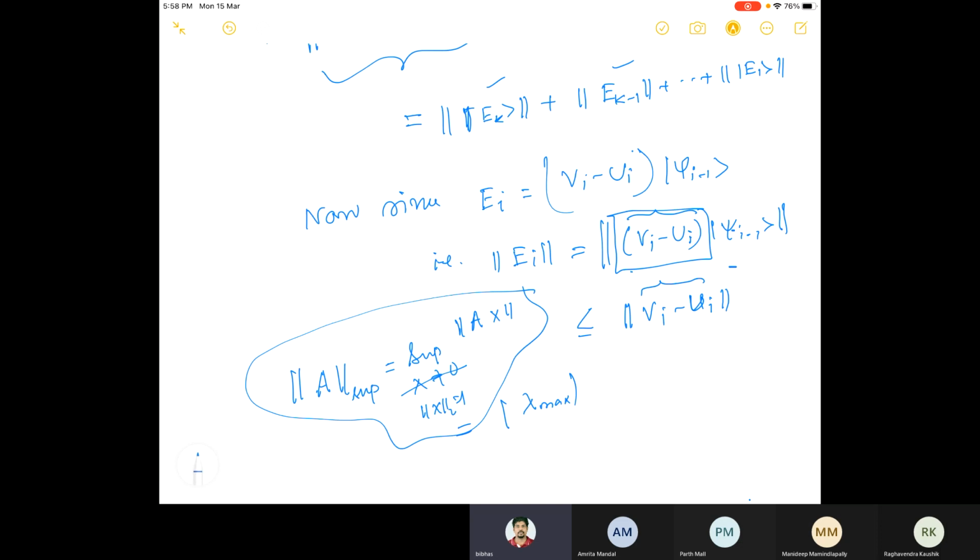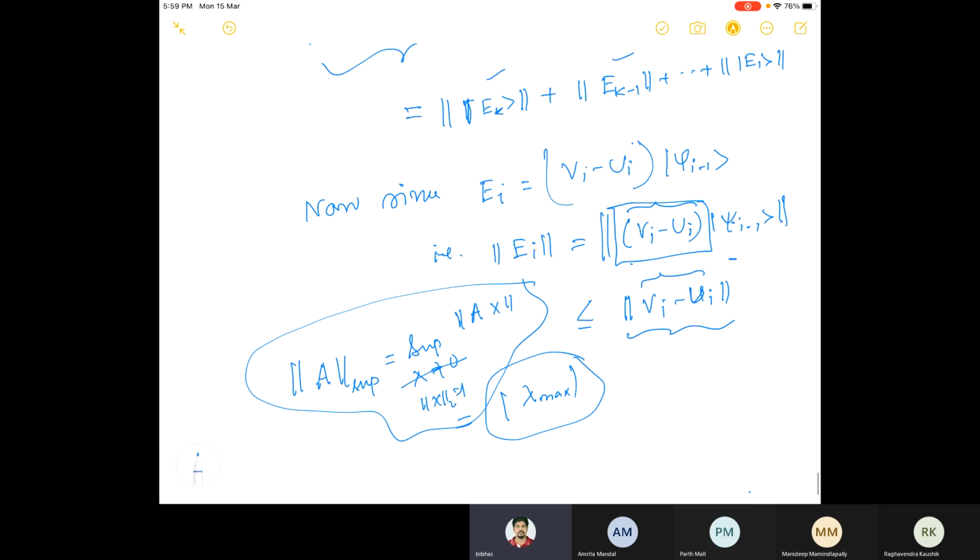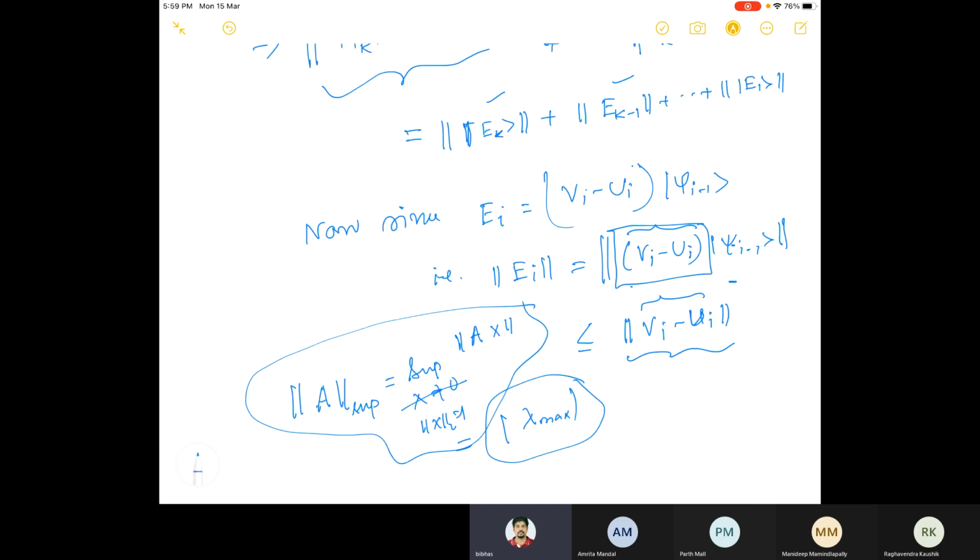So you have to calculate the eigenvalues of Vi minus Ui, and take the eigenvalue of maximum norm. That value will give you this error. This is true for all i.